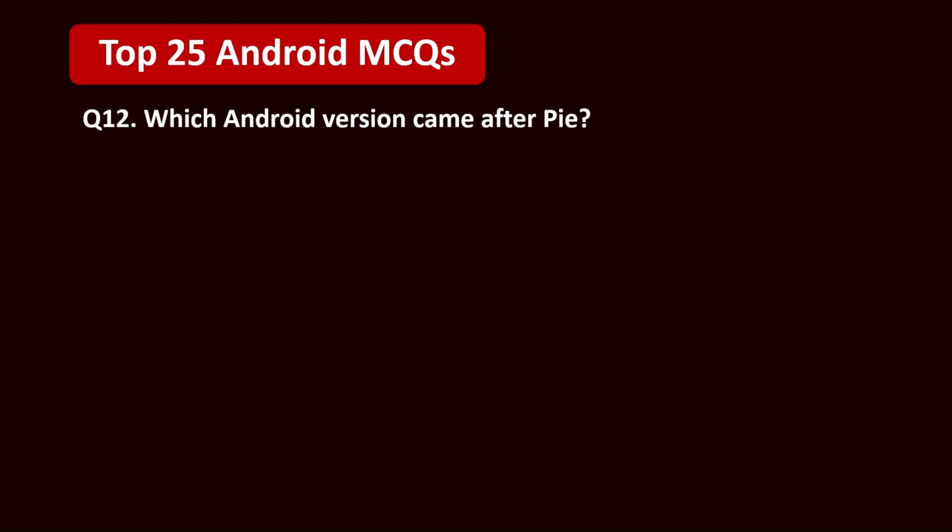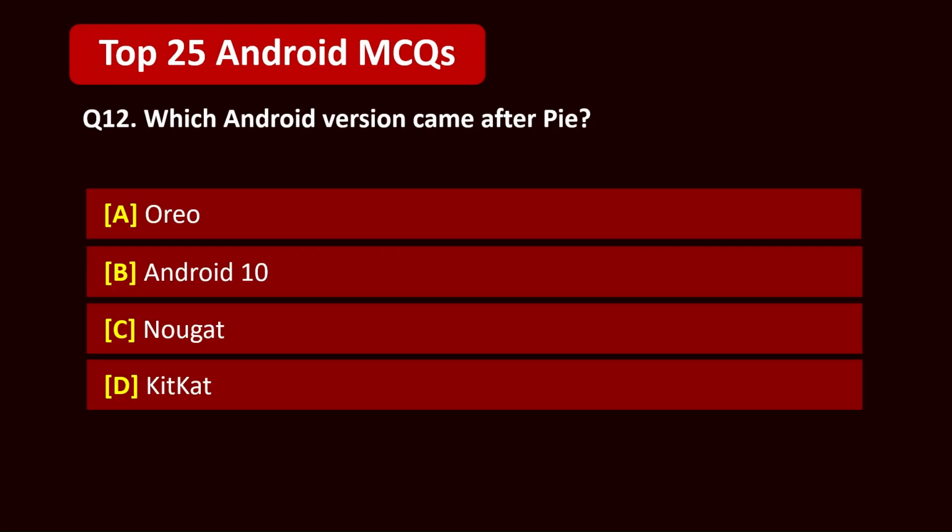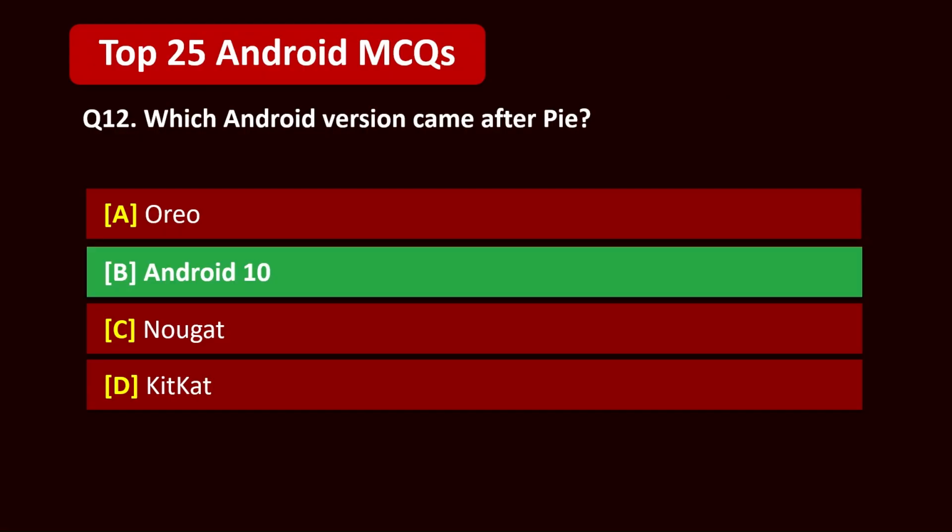Question 12. Which Android version came after Pie? A. Oreo. B. Android 10. C. Nougat. D. KitKat. 5, 4, 3, 2, 1. Correct answer is B. Android 10.